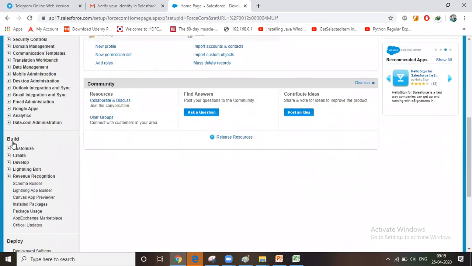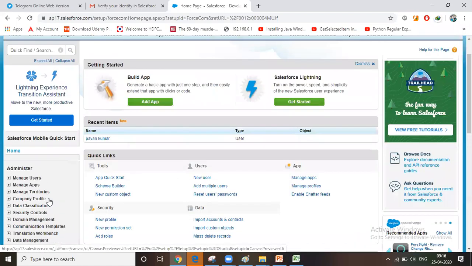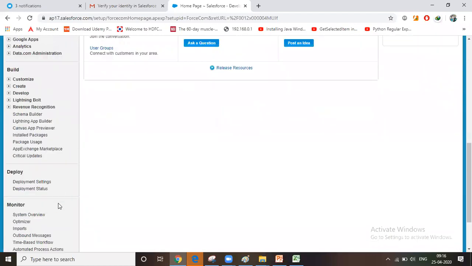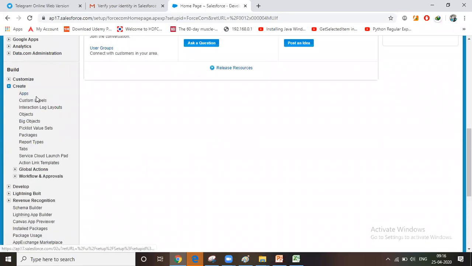Build is nothing but if you want to create an application, or create an object. See, these are all objects. Objects also we need to create. For an object we have to create fields. So for everything you see: application creation, object creation. Inside the object creation, we will create fields.